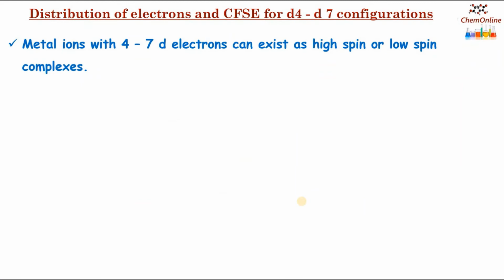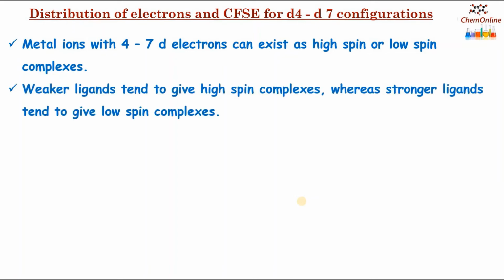Now let's see how the electrons are distributed and the value of CFSE in D4 to D7 metal ion configurations. In metal ions with 4 to 7 d electrons, there are two possibilities for the arrangement of electrons, and the metal complex can exist as high spin or low spin complexes. While discussing the valence bond theory, we also discussed stronger and weaker ligands, and we saw that weaker ligands tend to give high spin complexes, whereas stronger ligands tend to give low spin complexes.